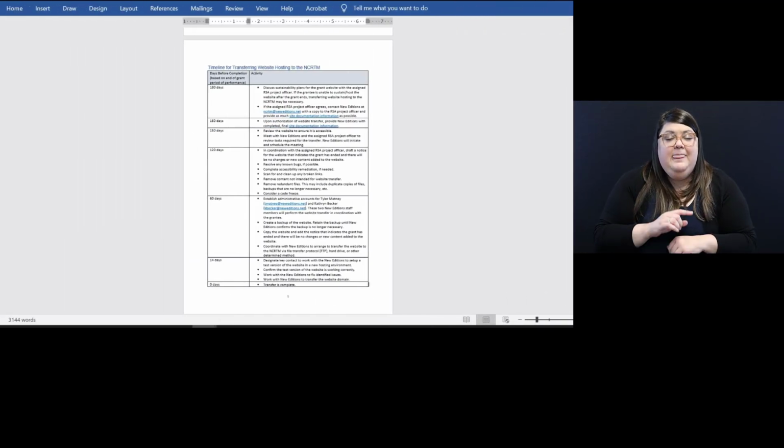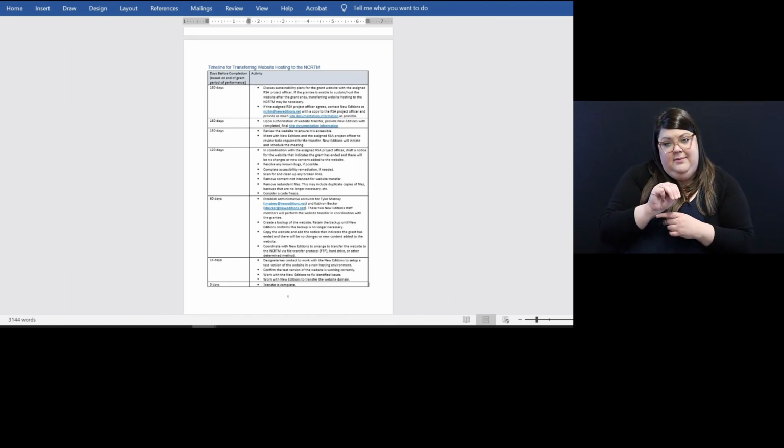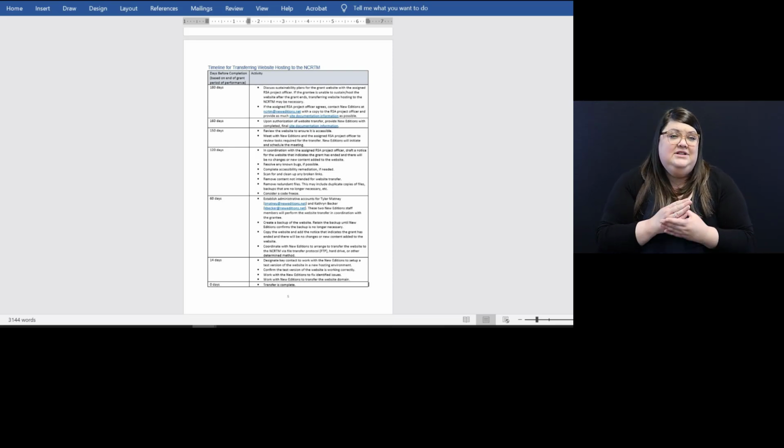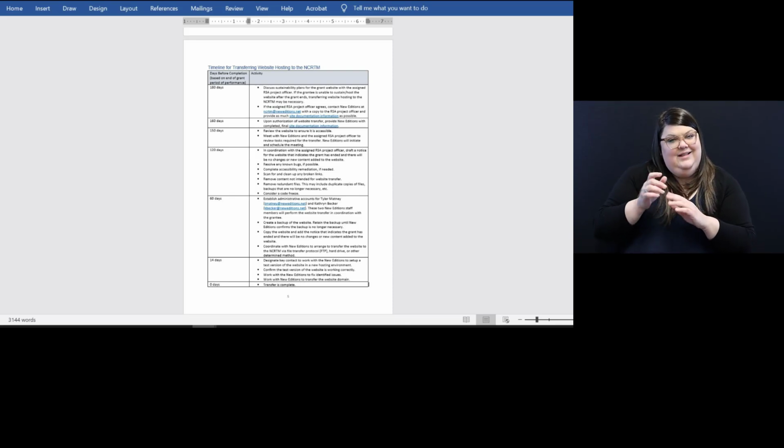Timeline for transferring website hosting to NCRTM. Page 5 of the Guide for Product Submission and Websites provides the timeline for transferring website hosting to the NCRTM. In some cases, the entire grantee website may be of significant value for the communities the grant supports. If the grantee is unable to sustain or host the website after the grant ends, transferring website hosting to the NCRTM may be necessary. If you are interested in considering the NCRTM hosting your website, email your project officer at least 180 days before the end of the grant period of performance.